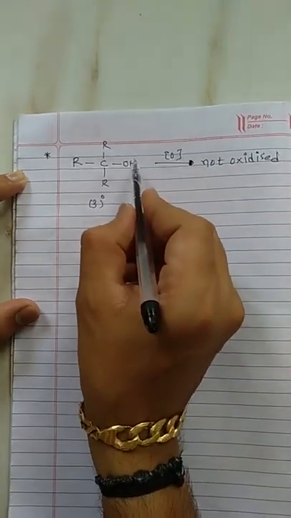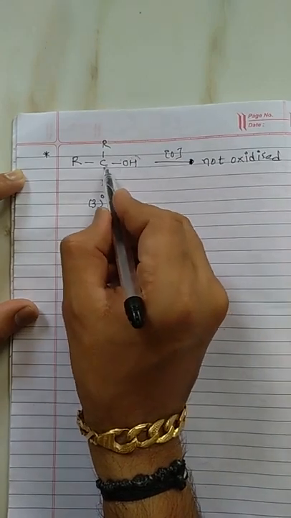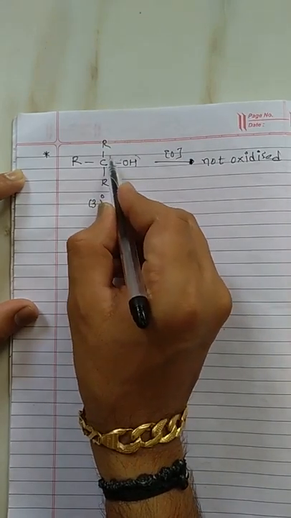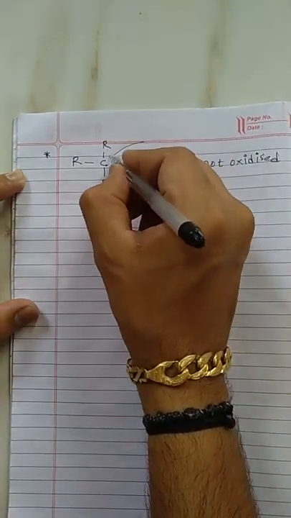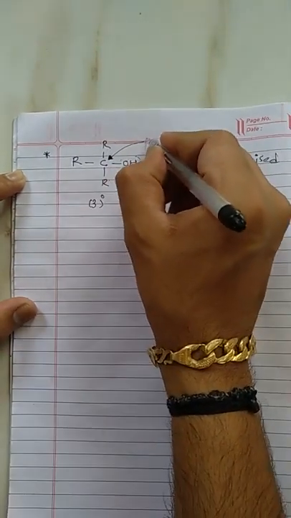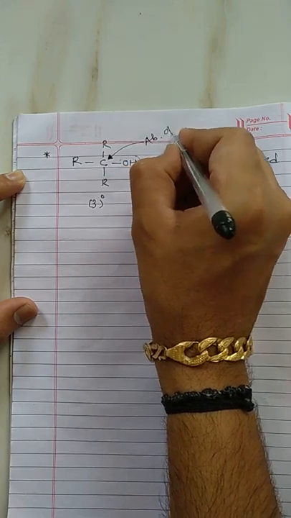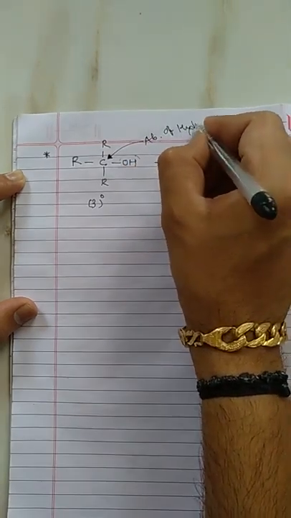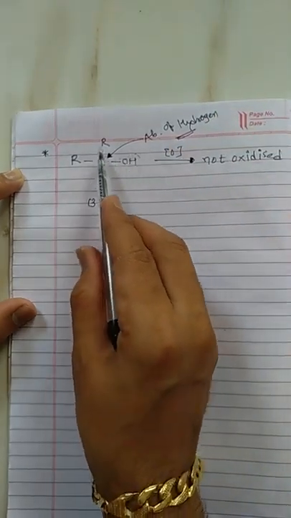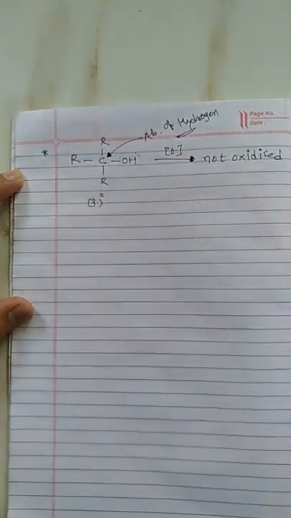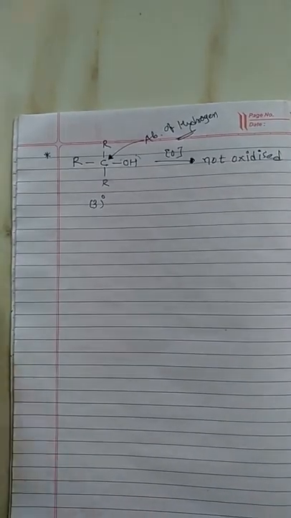Why? Because the OH group containing carbon does not have any hydrogen for removal. So absence of hydrogen over here, I will make it very clear. Absence of hydrogen is the main reason that a tertiary alcohol is not oxidized.